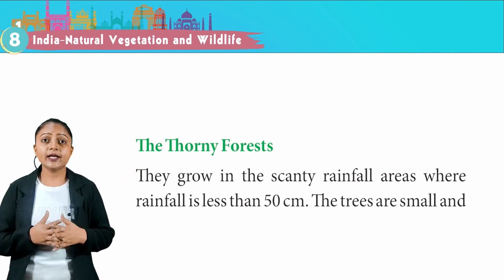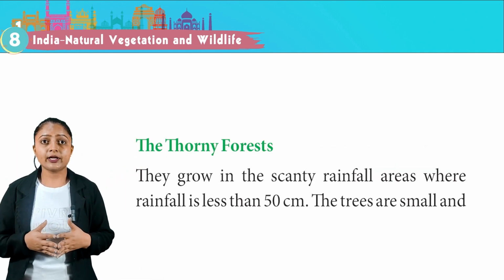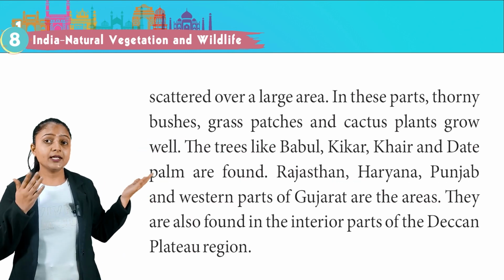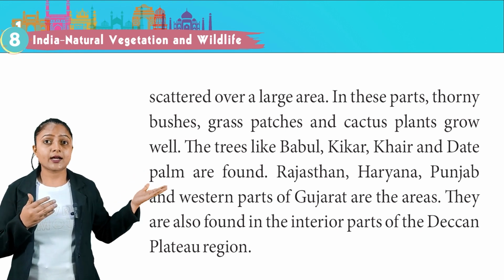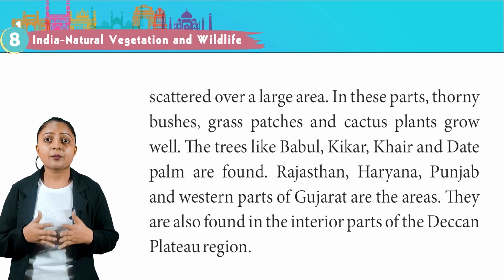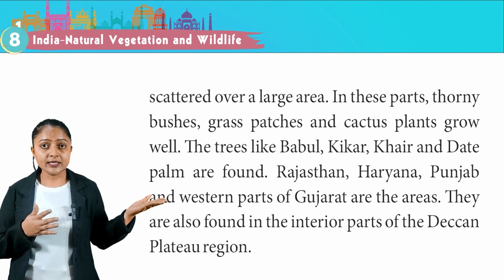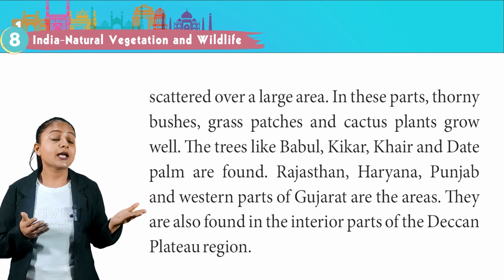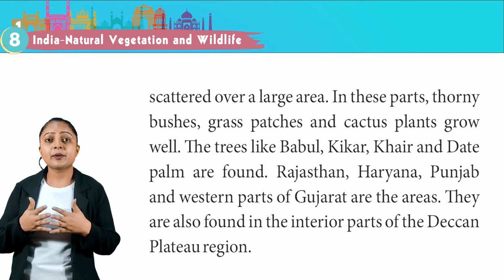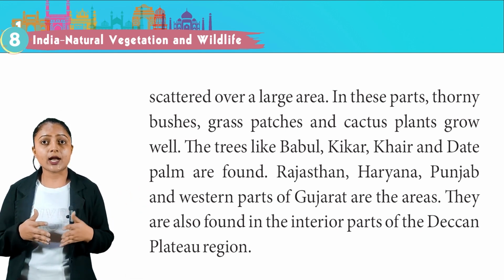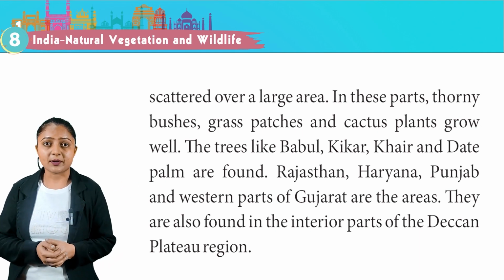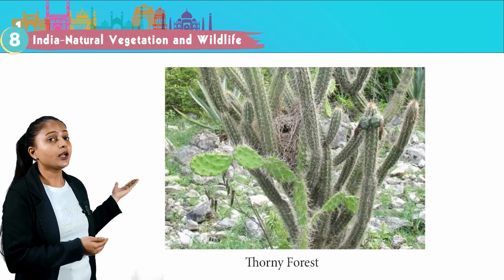The thorny forest. They grow in the scanty rainfall areas where rainfall is less than 50 cm. The trees are small and scattered over a large area. In these parts, thorny bushes, grass patches and cactus plants grow well. The trees like babool, kikar, khair and date palm are found. Rajasthan, Haryana, Punjab and western parts of Gujarat are the areas. They are also found in interior parts of the Deccan Plateau region. This image is showing a thorny forest.